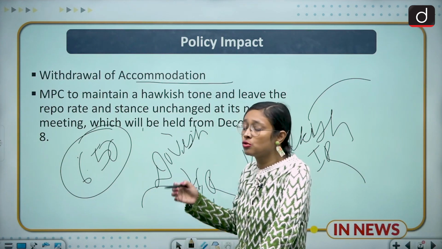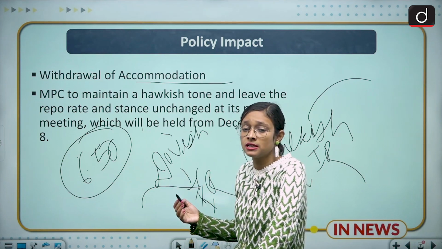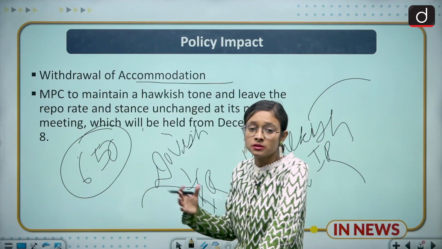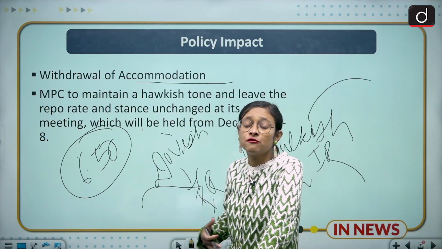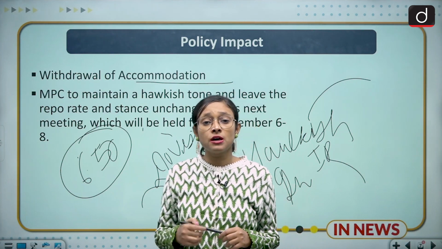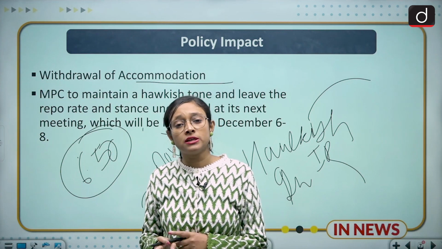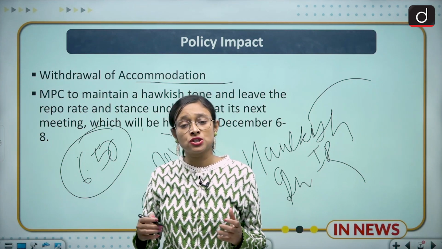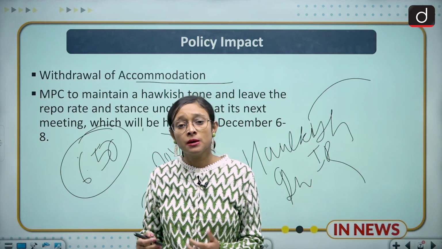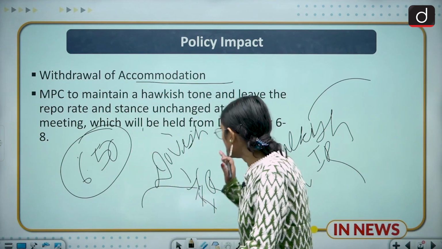So that's why it is going to take two kinds of stance. The first is the withdrawal of accommodation and the second is the hawkish tone. And what is this withdrawal of accommodation? In this there is a curbing of money supply in the economy. If there is a curbing of money supply in the economy, the inflationary measures will be tightened up. So that's why this is called a hawkish tone. So moving to the next slide.